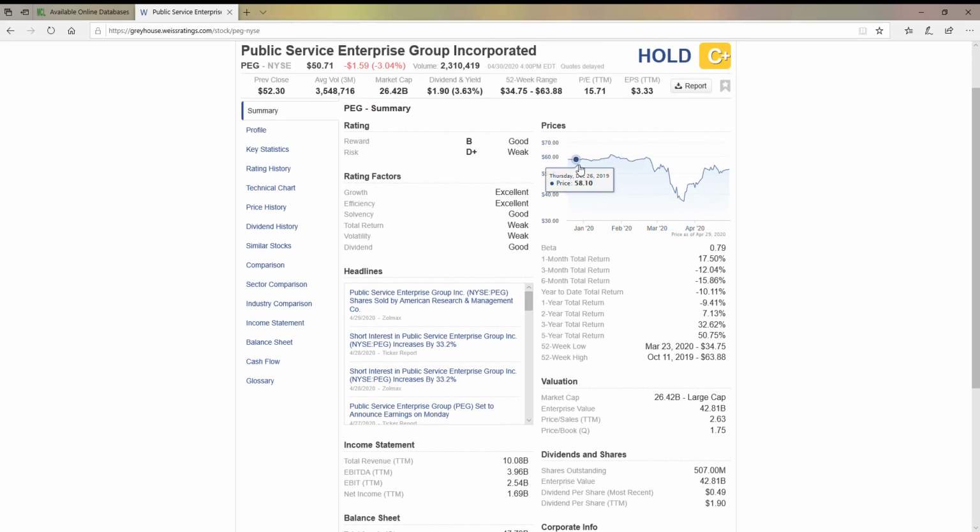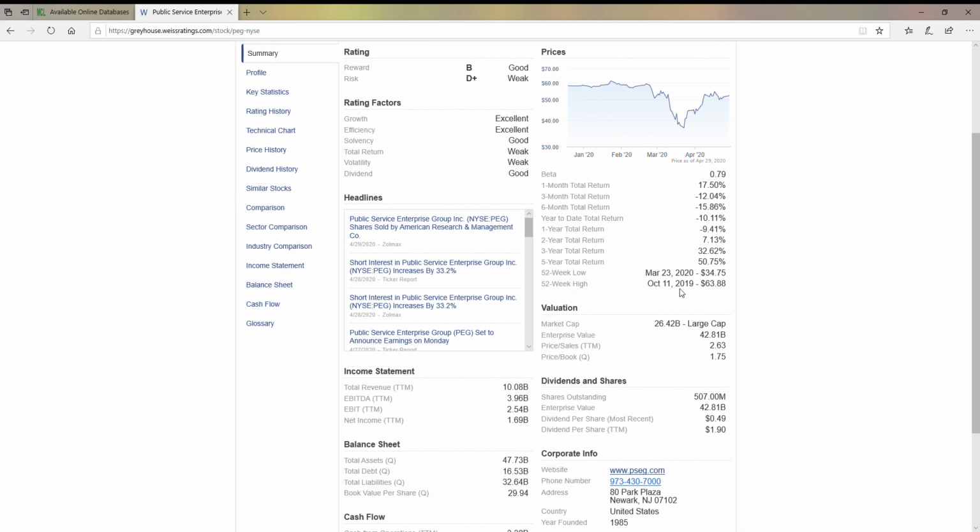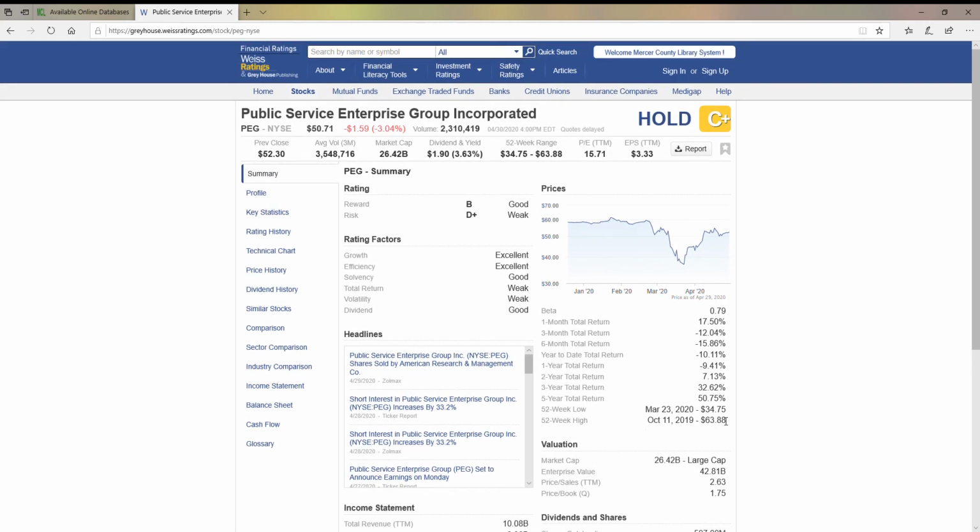And you'll see here a nice graph showing you the price as it's going higher and lower and dipping and expanding. And then you'll get 1 month, 3 month, 6 month, and you'll see the 1 through 5 year average return on this investment. And then again, you'll see the 52-week high and low will not just be the range, it'll tell you exactly what date it was on. So the low on this one was in March, and the high was last October. So if you look at the price of $34.75 being the low, and you see it is trading at $50.71 less than a month later, you can see it rebounded fairly well.